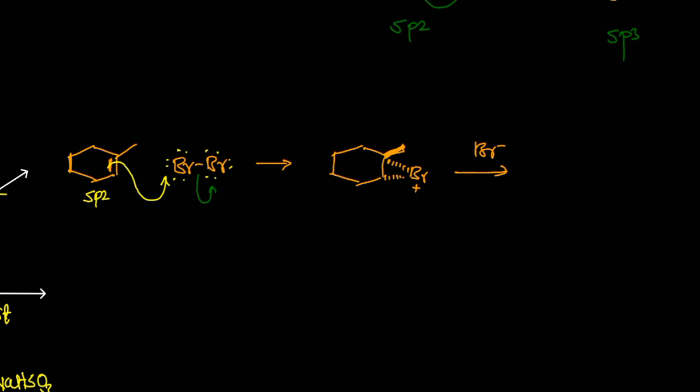Finally, the Br negative ion will attack the bromonium ion in an SN2 fashion. What does SN2 fashion mean? The bromide ion will find the electronically deficient position, or the least substituted position. So here it will come from the front side. This is called an SN2 attack, and the bromonium ion will open in this fashion.